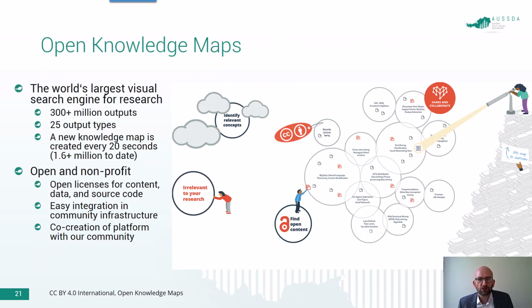Open Knowledge Maps is the world's largest visual search engine for research, with over 300 million outputs and 25 output types. OKMaps is open and non-profit. It offers open licenses for content, data, and source code, easy integration in community and infrastructure, and co-creation of the platform with the community.